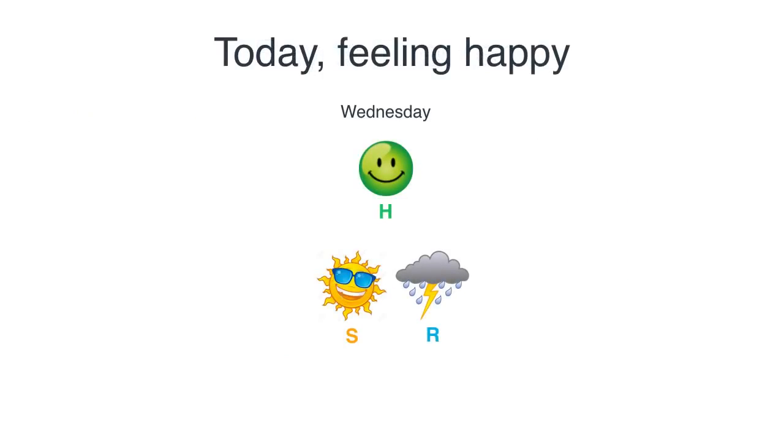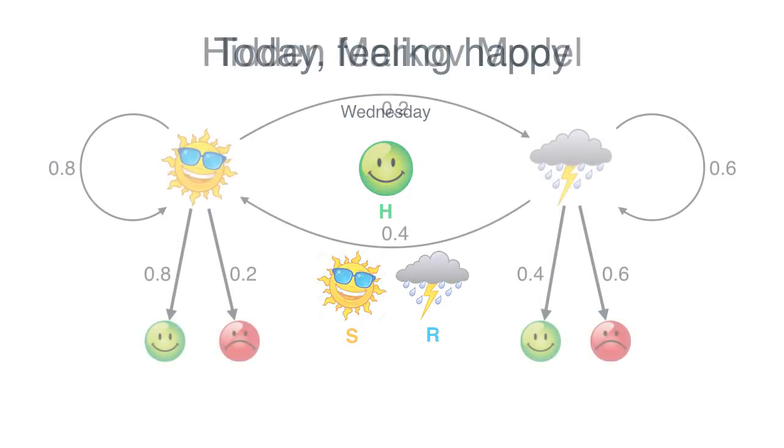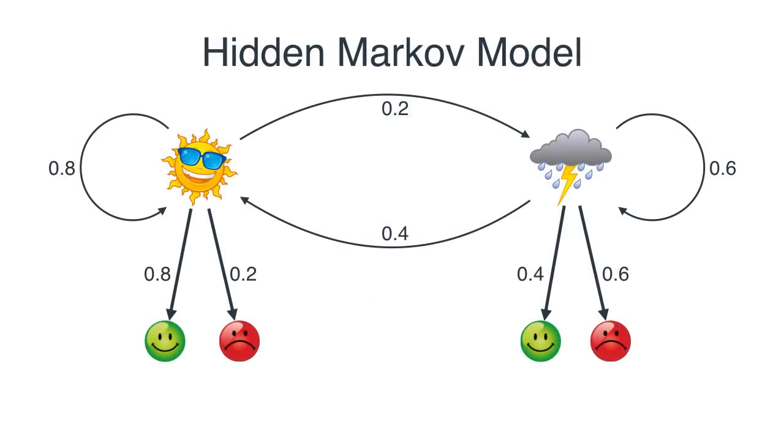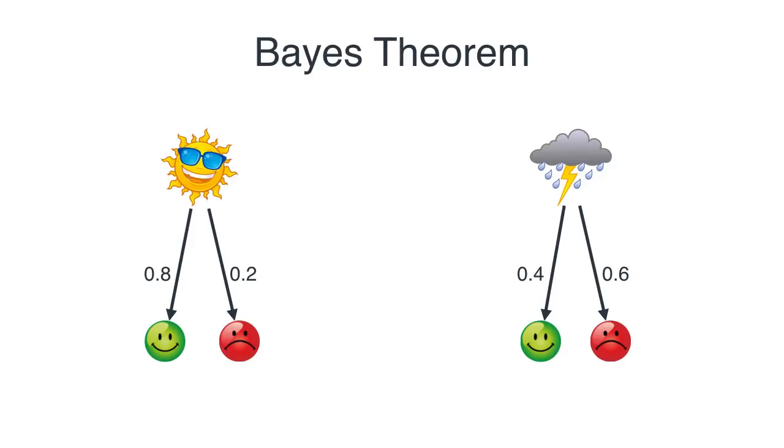So let's say today is Wednesday, and Bob is feeling happy. So there are two possibilities, that it's sunny or that it's rainy. And let's recall the probabilities that we have in our hidden Markov model. But we're only caring about one day, right? So we don't really need to worry about the transition probabilities. All we need to care about is that today is sunny with probability 2/3 and rainy with probability 1/3. Those we may call the prior probabilities, the initial probabilities before we know Bob's mood.